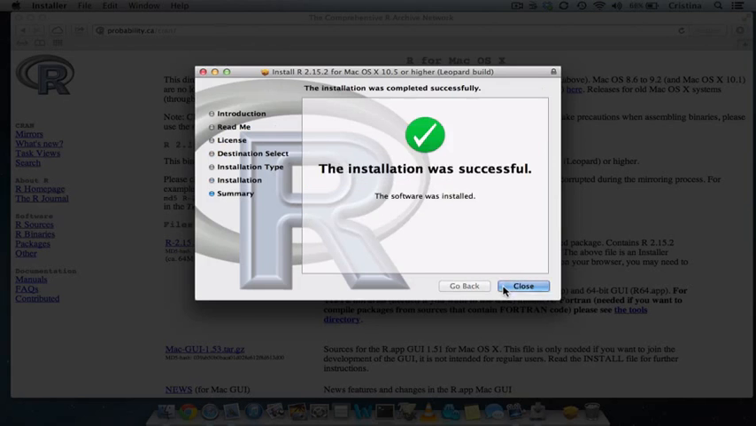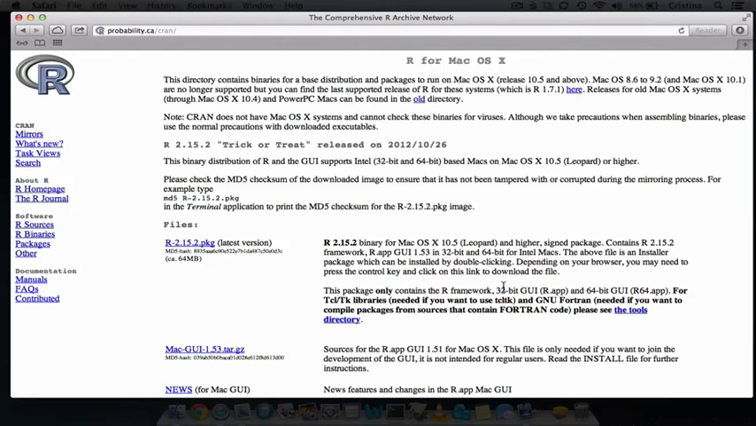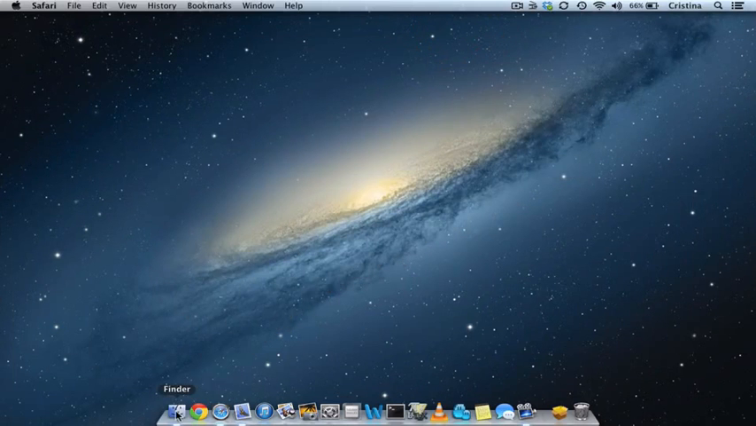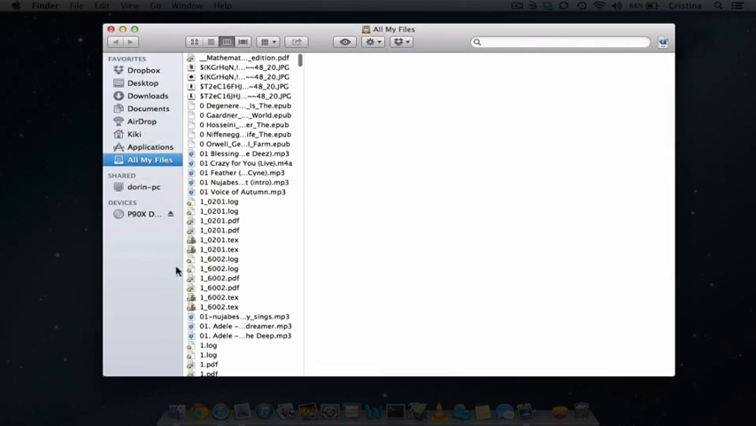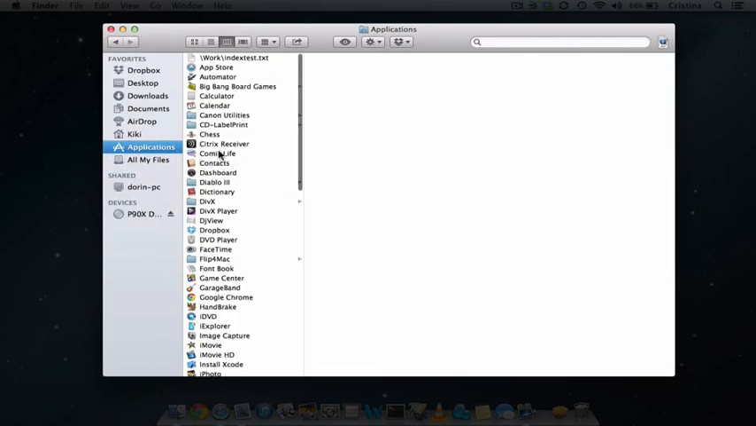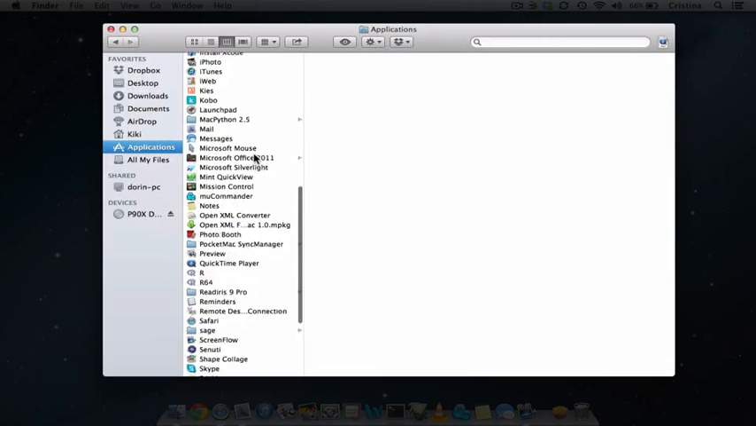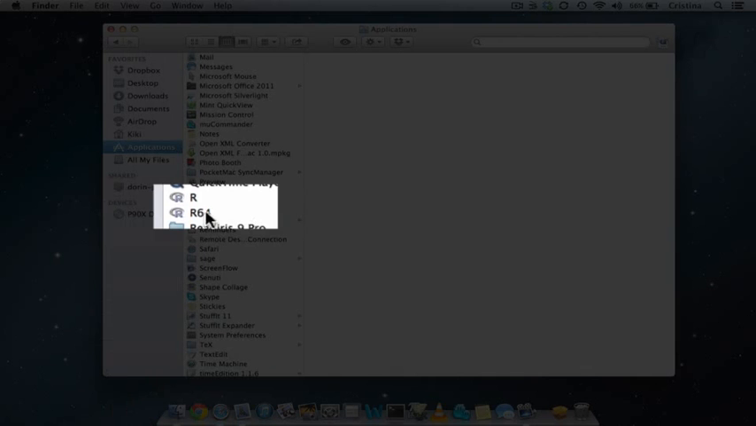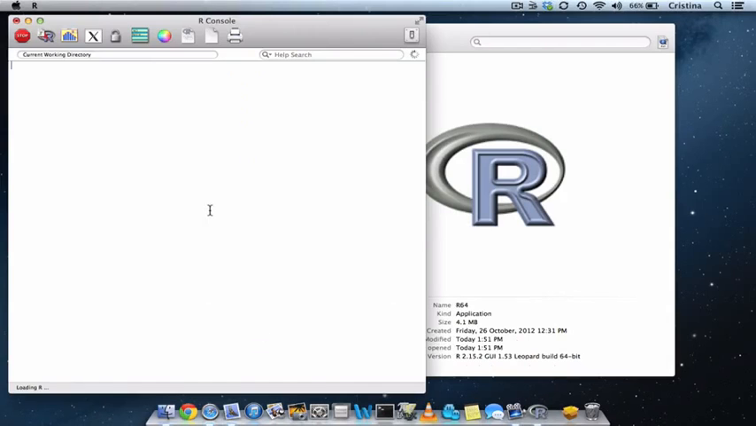Once the software is successfully installed, we can close this window and open the R software. In a Finder window, navigate to Applications and scroll down to find R. You have the option of using R or R64-bit. On newer softwares, R64-bit is recommended.